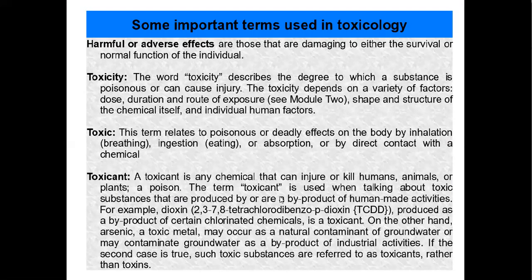The term toxicant is used when talking about toxic substances that are produced by or are a byproduct of human-made activities. You can see here arsenic is a toxic metal, and other metals are also toxic. And toxins: the term toxin usually is used when talking about toxic substances produced naturally. Toxicants are man-made substances, toxins are natural substances.